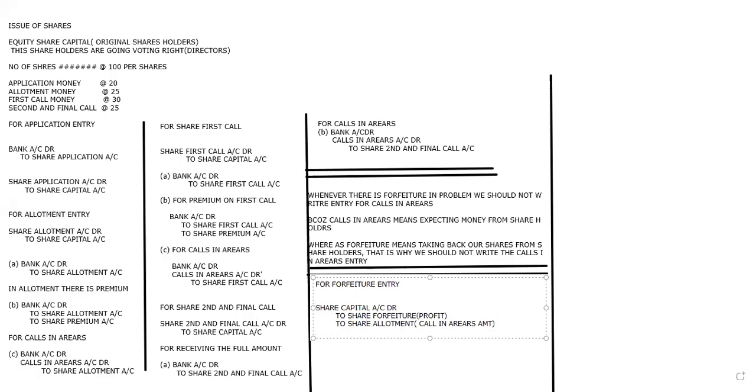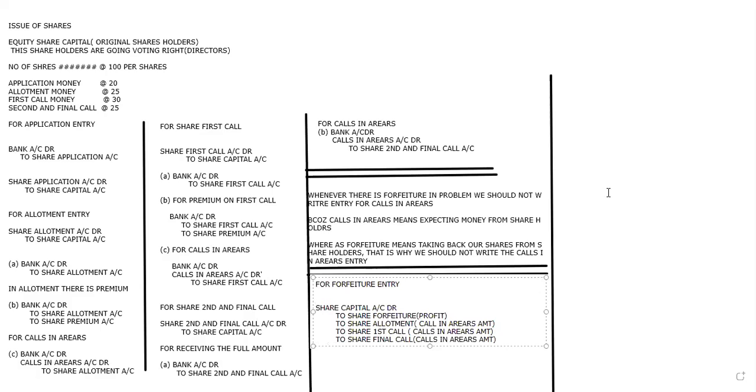Then what other calls are there? I'm telling all these things. Share first call. So again here also we'll write what? The calls in arrears amount. We'll write that only. Again, if we have calls in arrears in the final call also, then we'll write share final call with the calls in arrears amount. This is how we are going to have it.